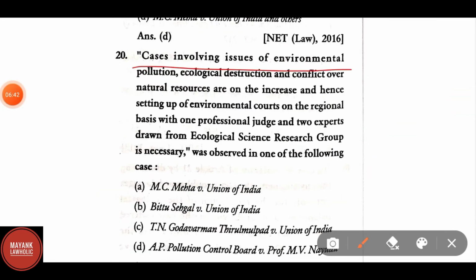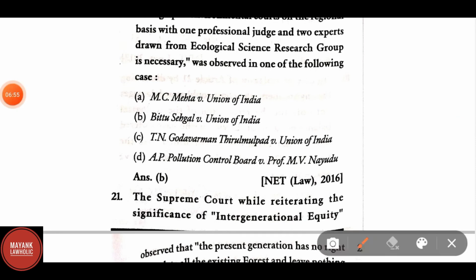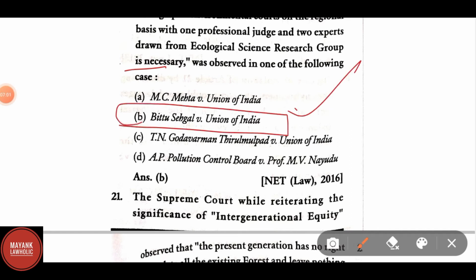Cases involving issues of environmental pollution, ecological destruction and conflict over natural resources are on the increase, and hence setting up environmental courts on the regional basis with one professional judge and two experts drawn from ecological science research group is necessary, was observed in which one of the following cases? Here the correct answer is B, Bittu Sehgal versus Union of India.